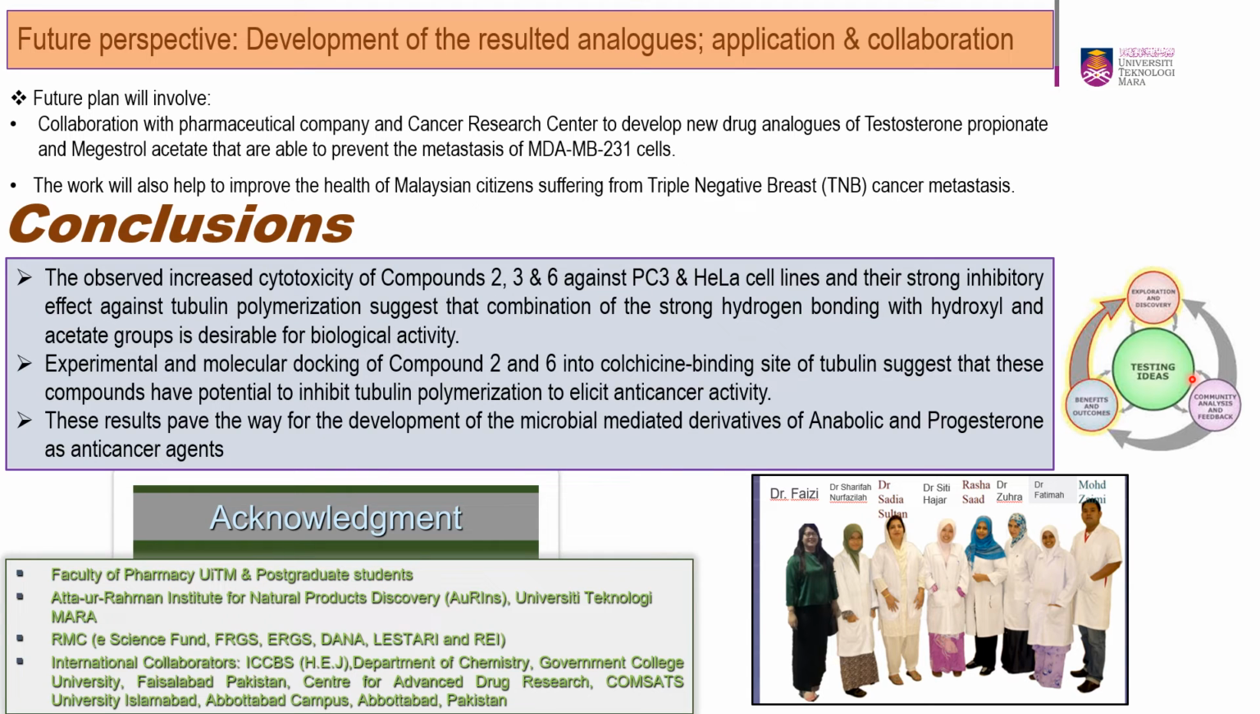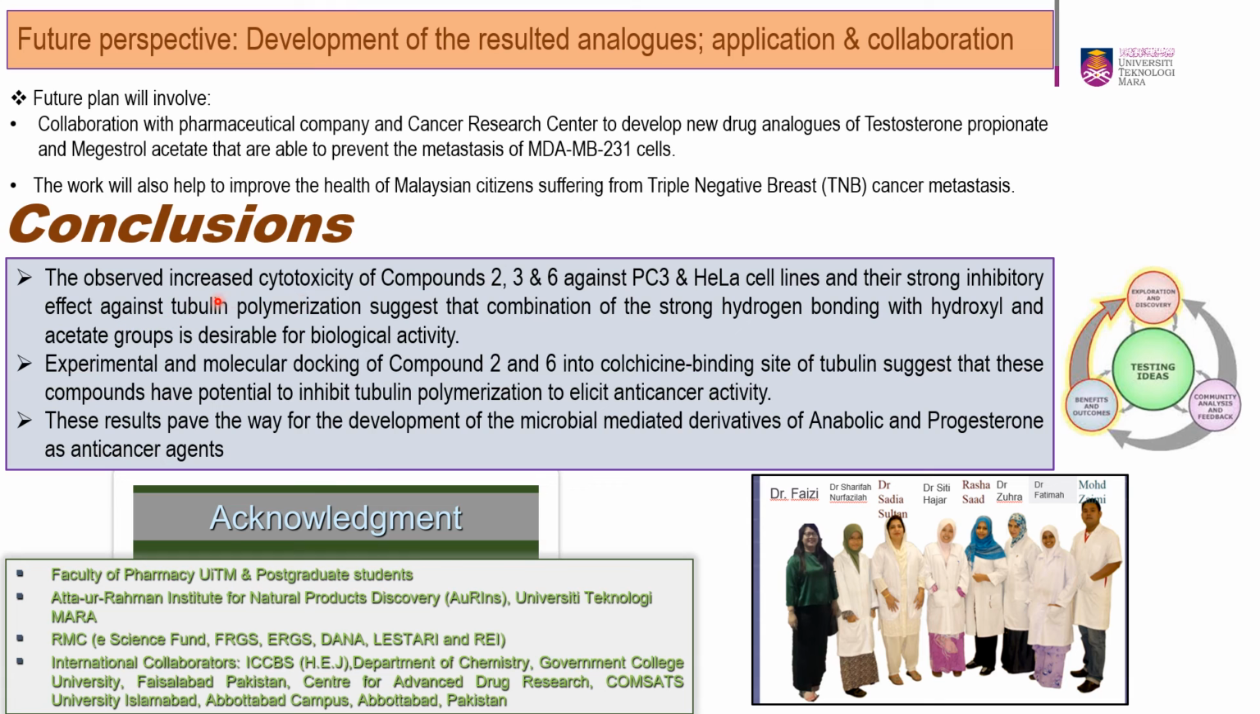Future plan involves collaboration with pharmaceutical companies and cancer research centers in order to develop new drug analogs of testosterone propionate and megestrol acetate derivatives to prevent the metastasis of MDA-MB-231 cell line. This work will also help to improve the health of Malaysian citizens.